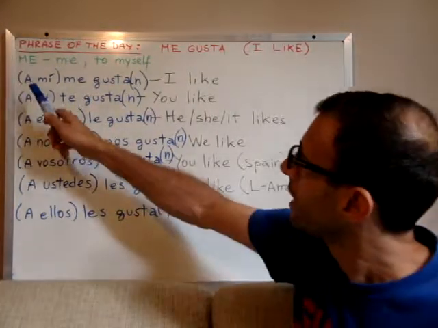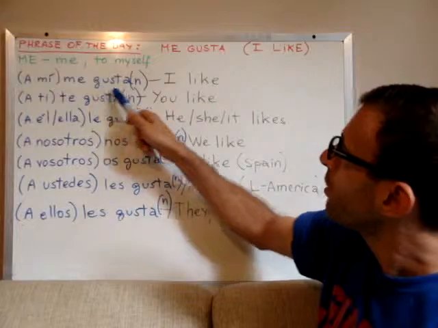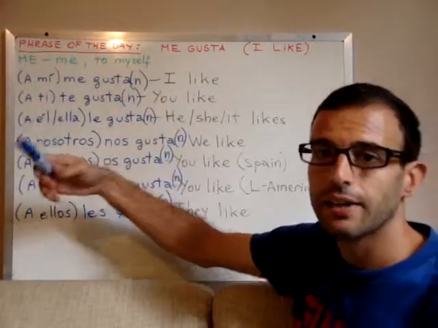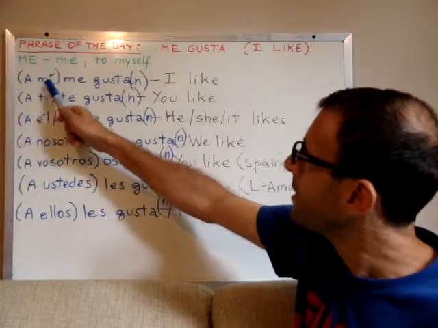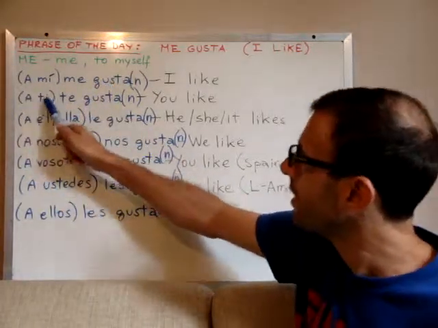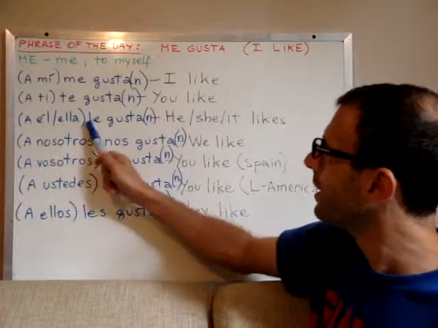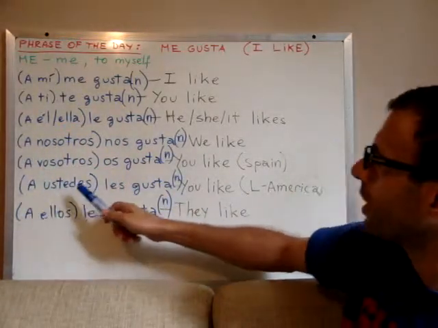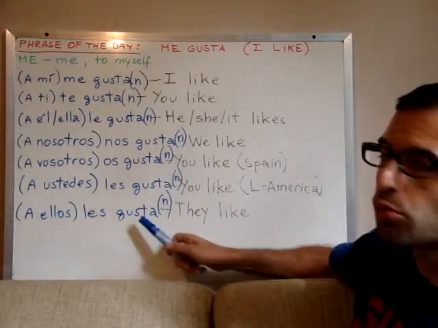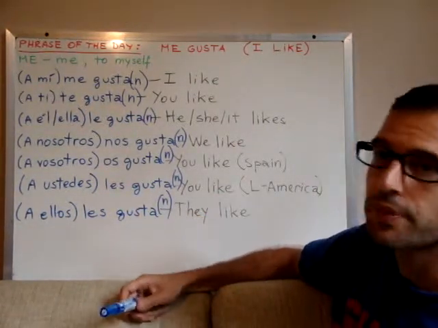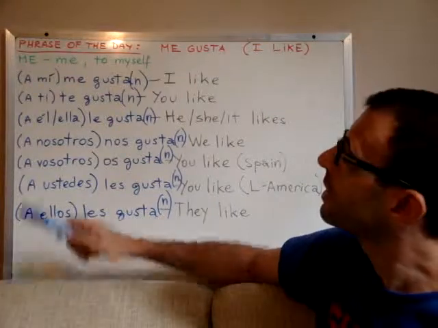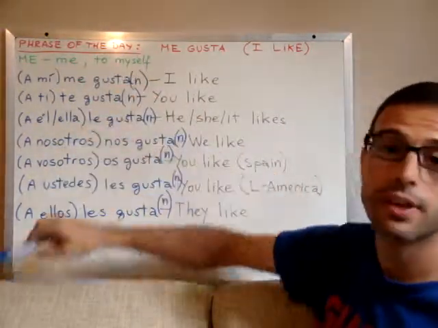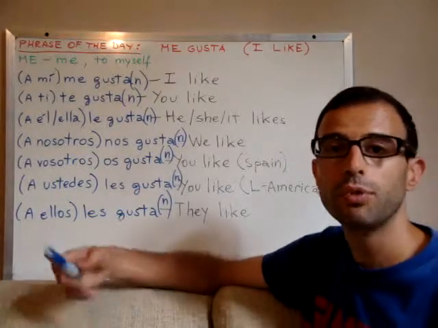So, the full form of saying I like something in Spanish would be a mí me gusta, a ti te gusta, a él le gusta, a nosotros nos gusta, a vosotros os gusta, a ustedes les gusta, and a ellos les gusta. However, we usually omit all this first part that is between the brackets because it is redundant.